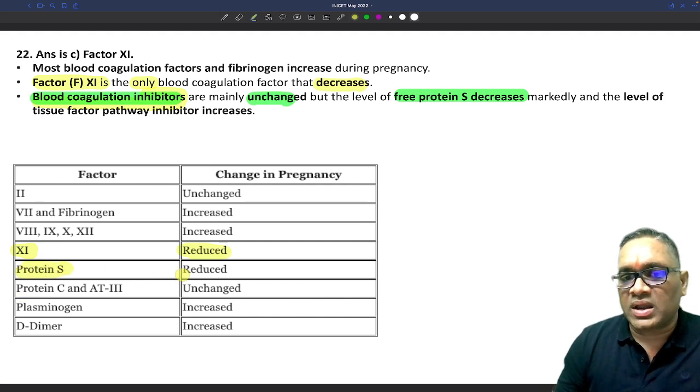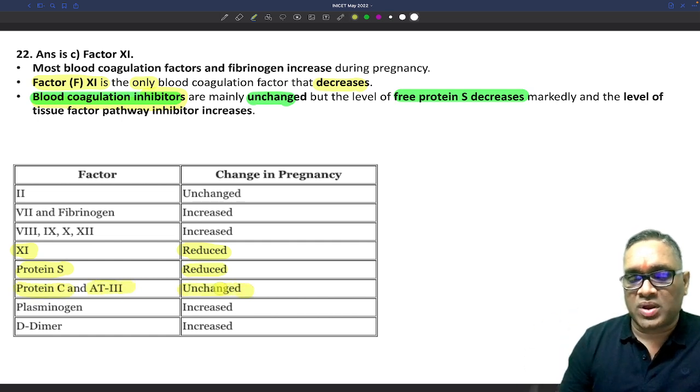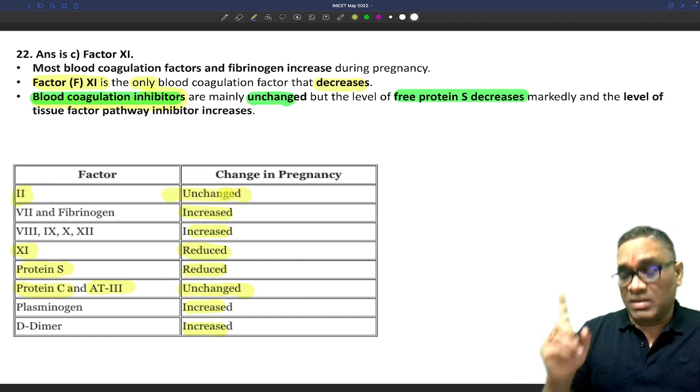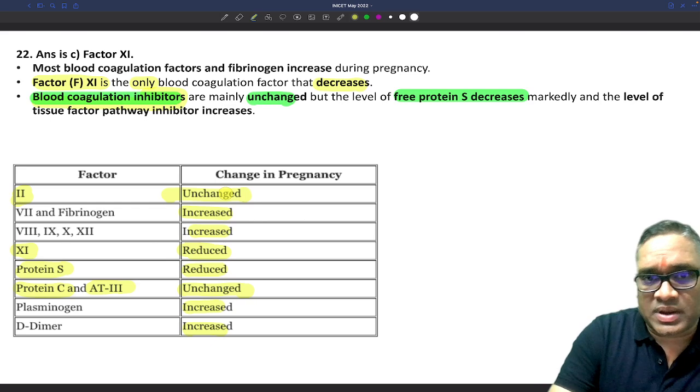Future question can be protein S will also be reduced. Protein C, but protein C and antithrombin 3 will be unchanged. That is the important point you have to remember, right? D dimer will be increased, plasminogen will be increased, all the other factors are increased. Factor 2 will also be unchanged. Please remember, factor 2 is also unchanged in pregnancy, right?